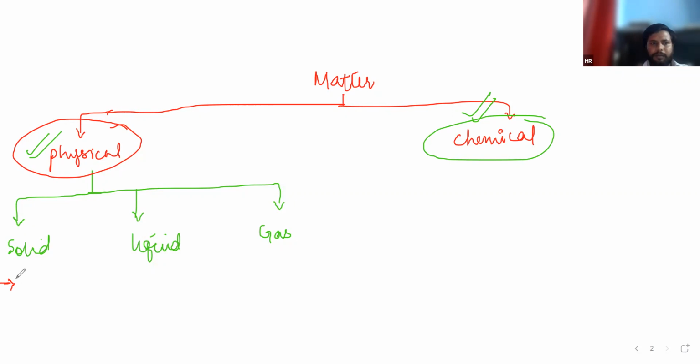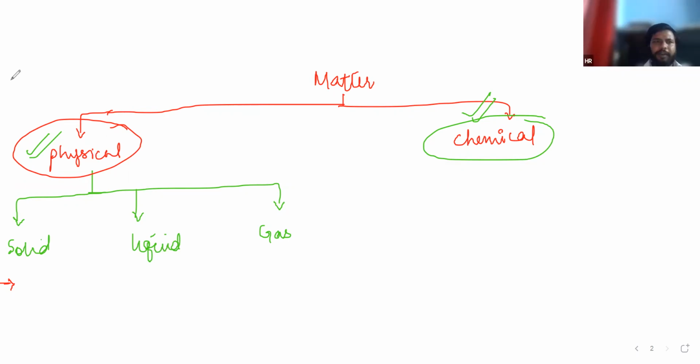Who is responsible for the physical state, solid, liquid, and gases? Siddhant? Yes, sir. What makes a matter solid, liquid, or gas? Do you have any answer about this? No, sir. Arsalan?